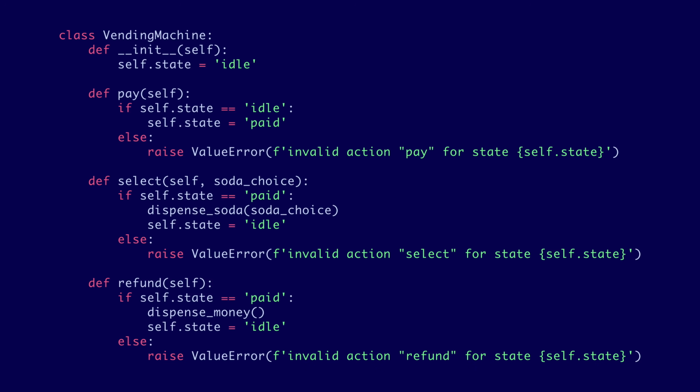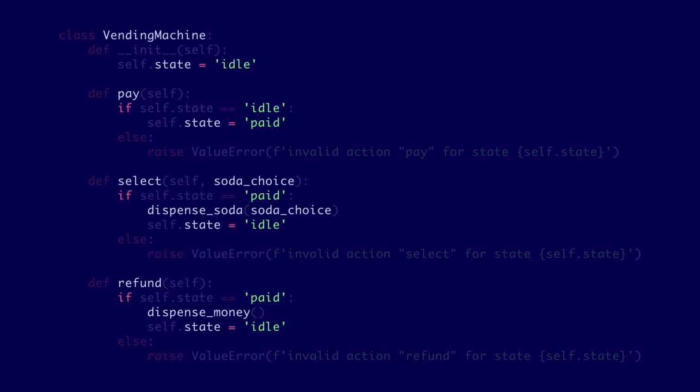Here's how you could implement this in Python. There's lots of boilerplate since we have to keep track of this state enum as a mutable field and throw errors whenever an action is invalid for the current state. Lots of junk that makes it hard to see the important bits. It'd be really nice if we could make our own custom syntax that's less noisy and takes care of the repetitive parts for us.